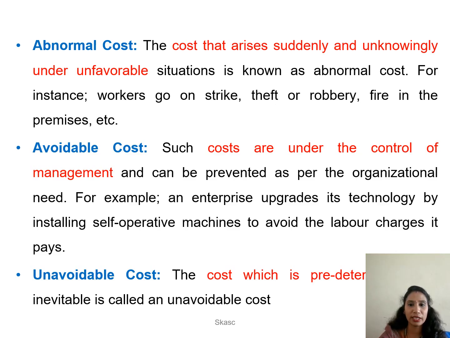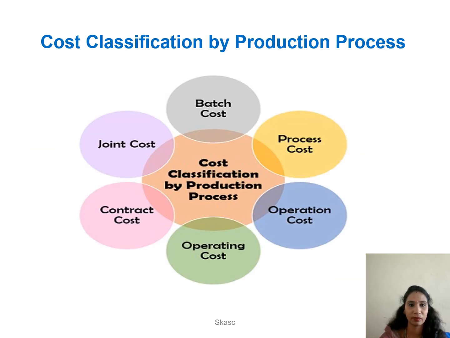Avoidable cost. These costs are under the control of the management. They can be prevented as per the organization's need. This is what we call an avoidable cost. Unavoidable cost. These costs cannot be predetermined earlier. This is called an unavoidable cost.